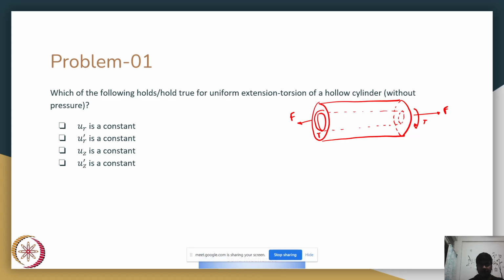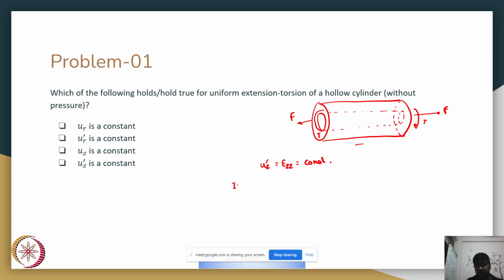So first of all, this is the case that we are given: a uniform extension torsion of a hollow cylinder without pressure, and we are asked something about the nature of ur dash and uz dash. In this case, when we use assumptions such as axisymmetry, axial homogeneity, as well as no warping of the cross section, what we end up with is that uz dash, which is epsilon zz, is a constant.